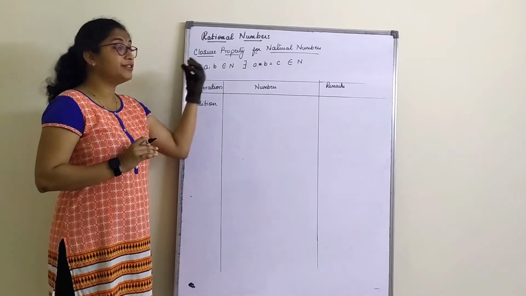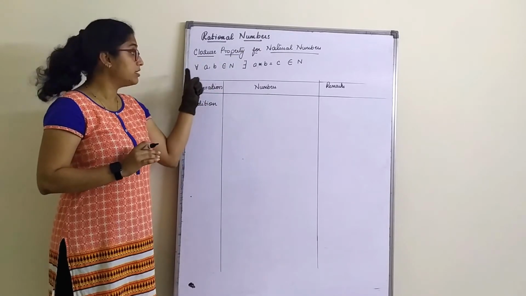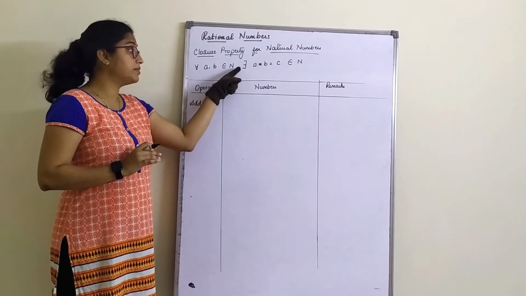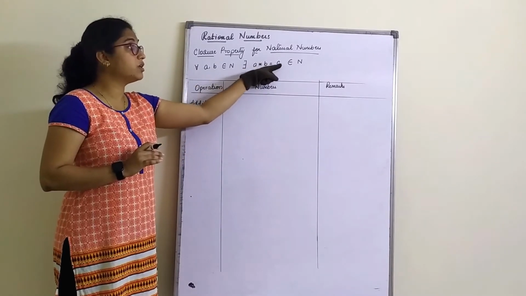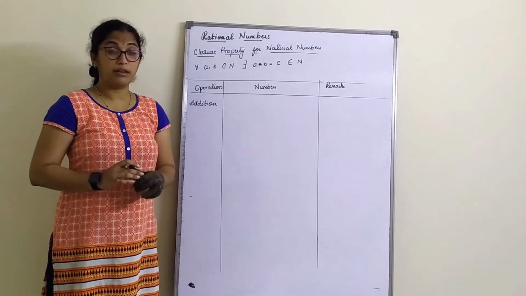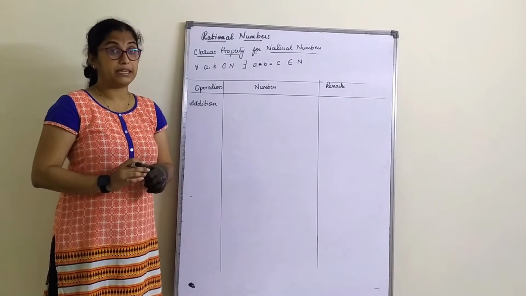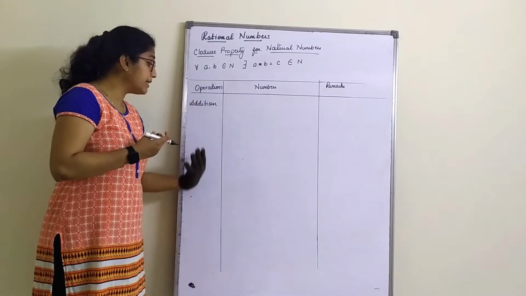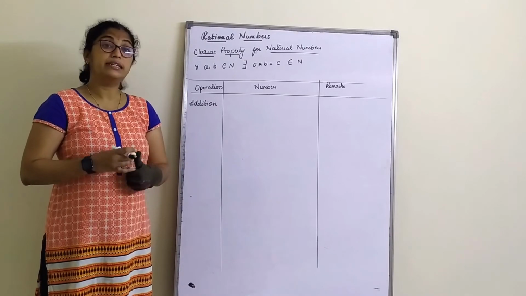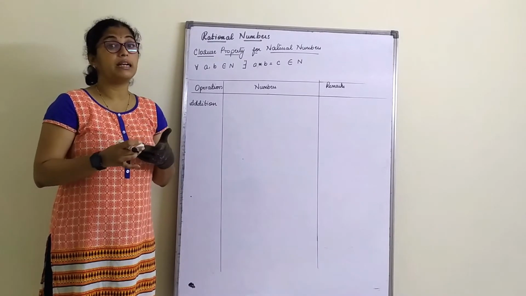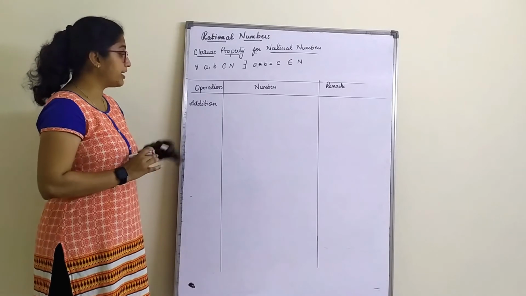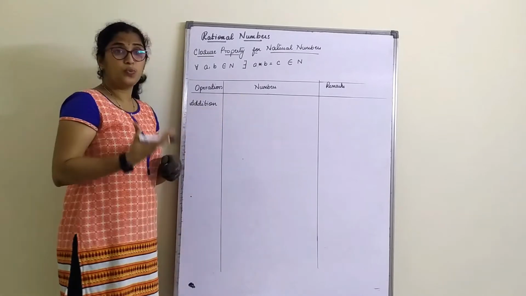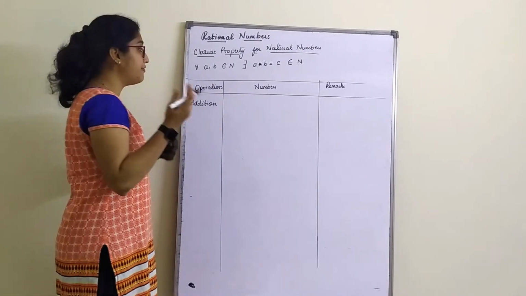So remember, whenever we are writing the property here, we are supposed to write the rule first. For every A, B belongs to natural number, there exists A star B is equal to C, which also belongs to natural number. This is the rule for closure property. Now let us see to which mathematical operations this rule will be satisfied. Satisfy with addition, subtraction, multiplication and division. We will check here. First we will check with addition. You can choose one particular number for everything. That will be very easy for you.